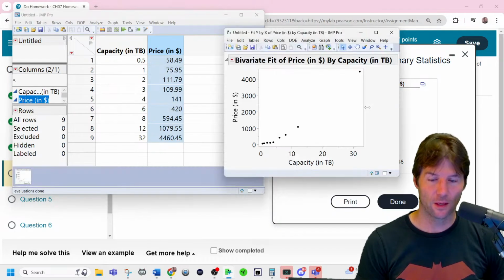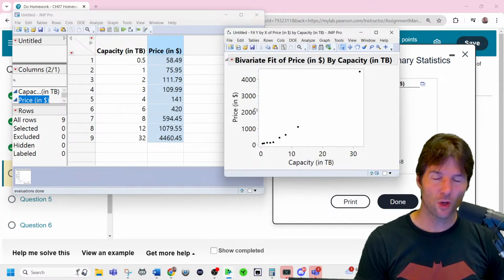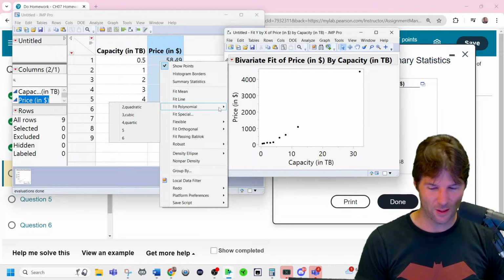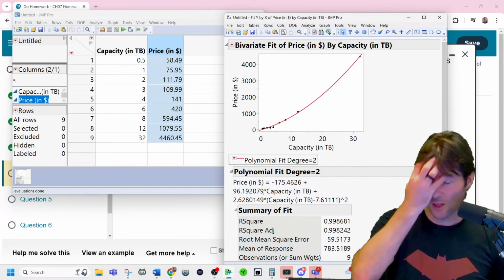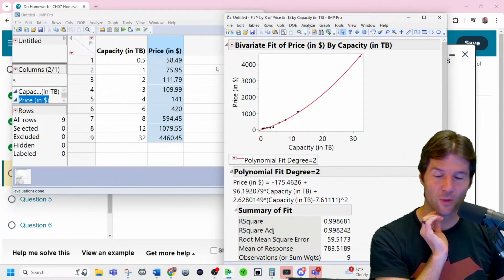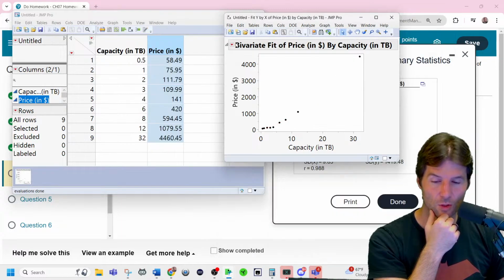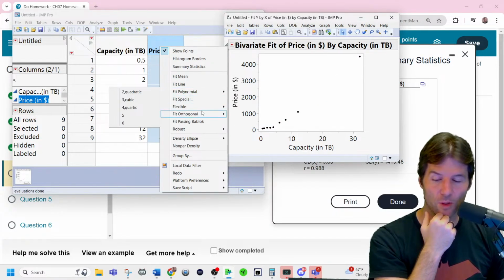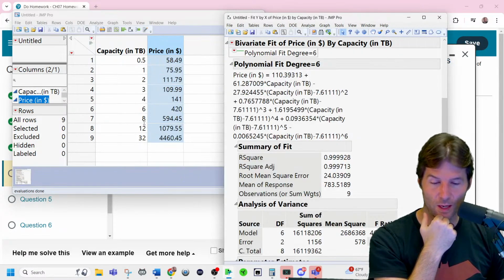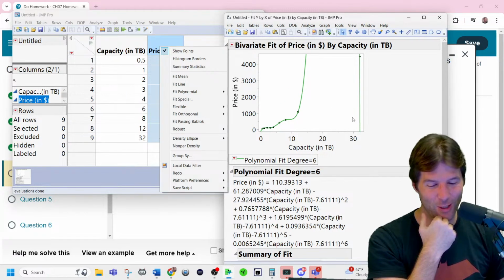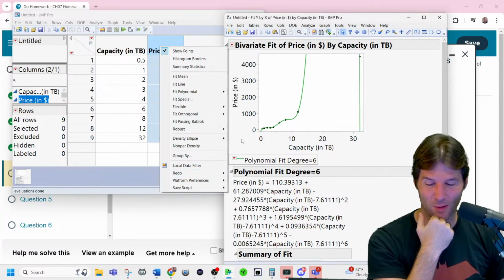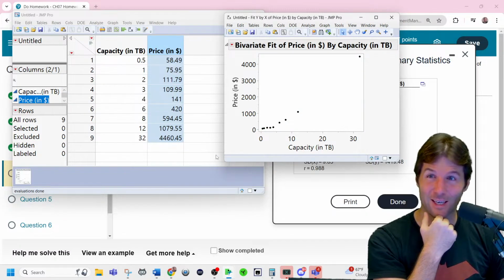Click OK. Now you can see right here there is a bit of non-linearity to this model. You can see it bends. I'm going to show you one cool thing real quick. Don't do this. You can if you want, but you can fit higher order polynomials like a quadratic model, and the R-squared is basically 100%, meaning the quadratic model explains about 100% of the variation. I'm going to remove this fit, but you can always try these buttons over here and see what happens. Polynomial fits bendy models, so you could fit a very high order polynomial model and get an R-squared of basically 100%, but that's overfit. Hard drives past 30 just completely drop off. That's called overfitting. That's a topic for another day.